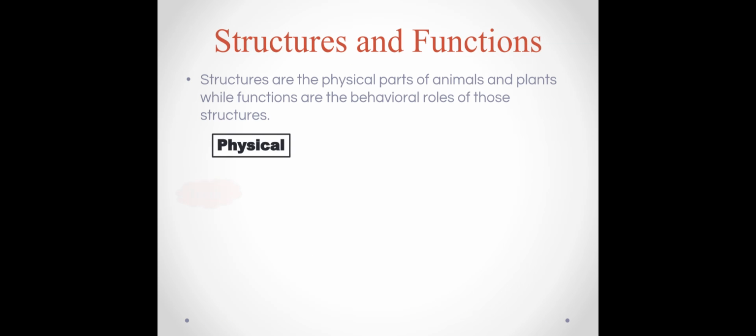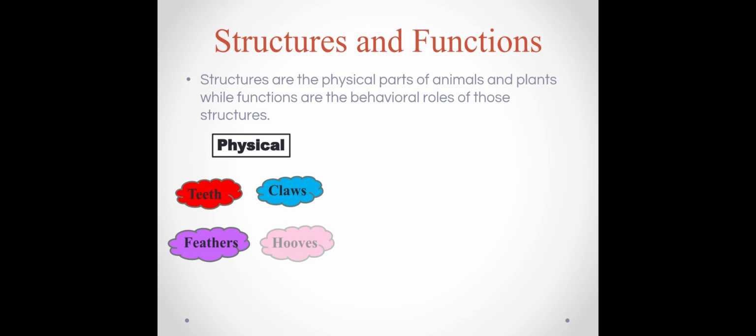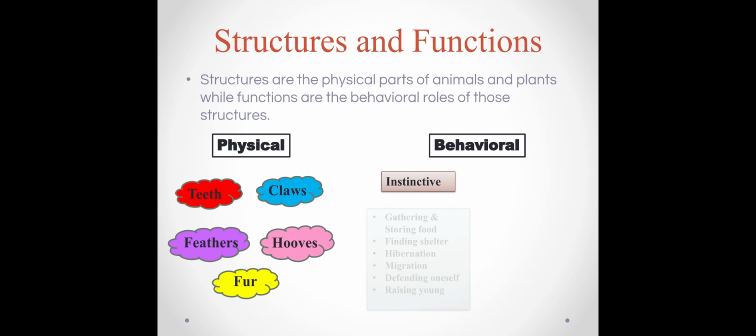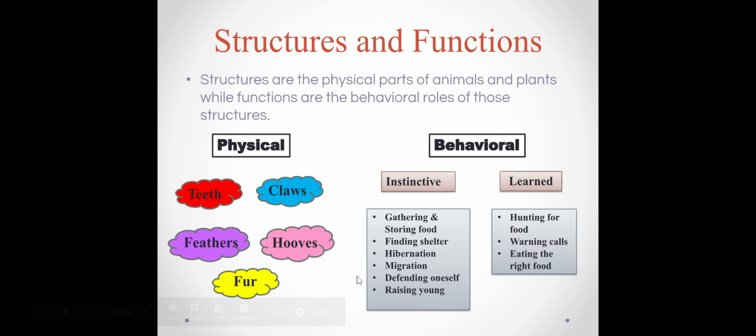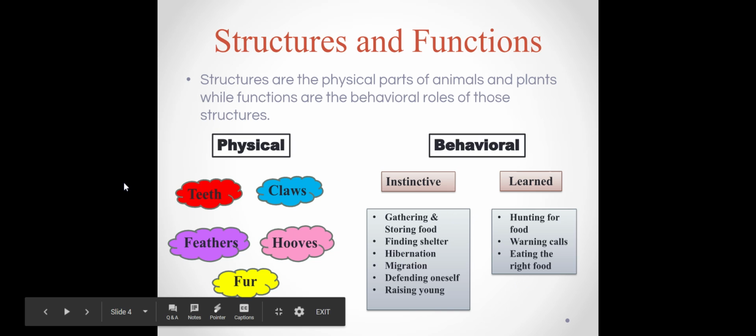So let's talk about some of those structures and functions. Structures are the physical parts of animals, for example, their teeth, claws, feathers, hooves, or fur. While functions are the behavioral roles of those structures. There are instinctive ones and learned ones. You can read about those behavioral functions here.